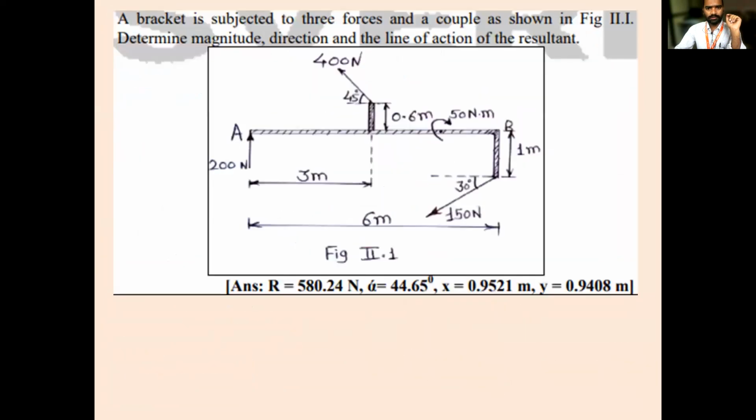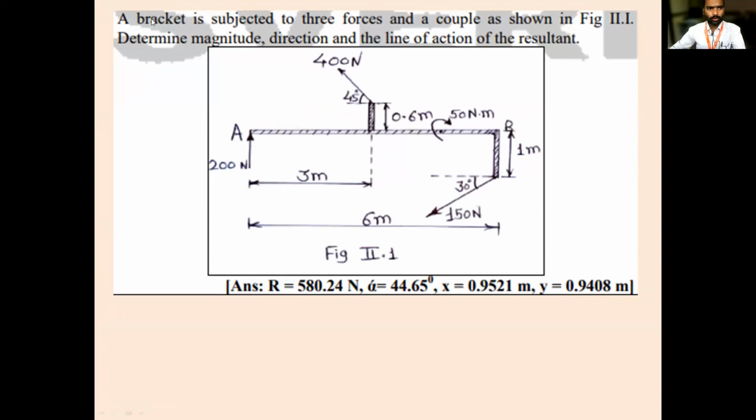So in the last class, I had given some homework. This one we have solved. Have you solved this one? I had given this one, correct? Have you tried this one? Yes, sir. Have you got the correct answer? How many of you have got it?